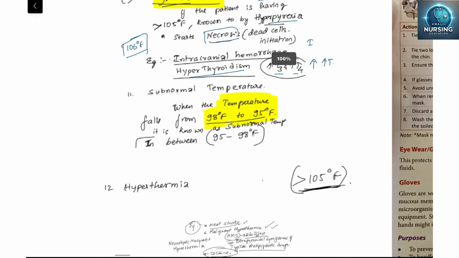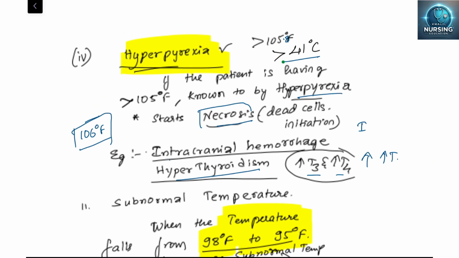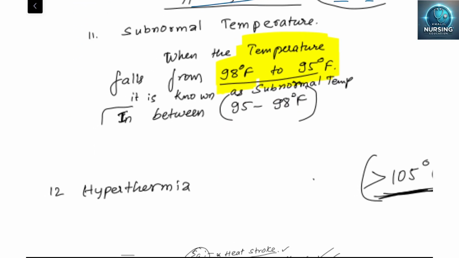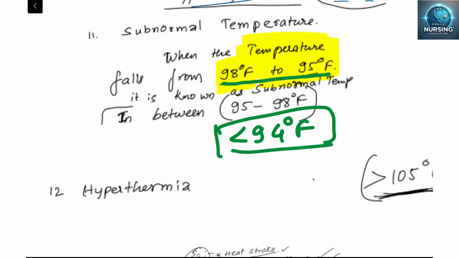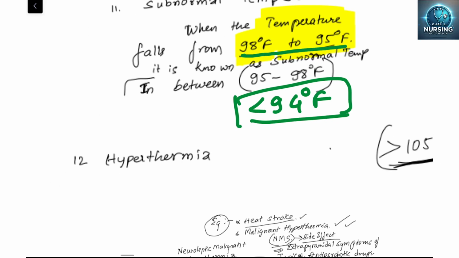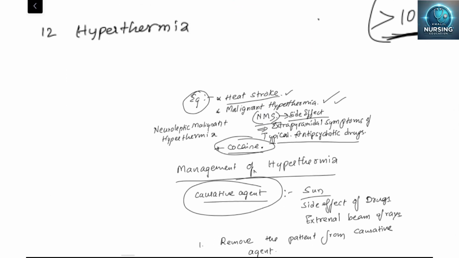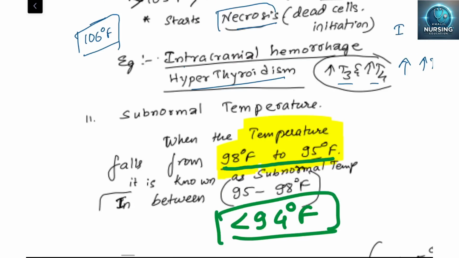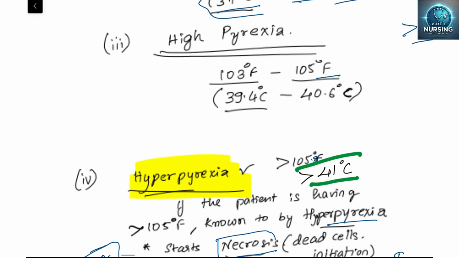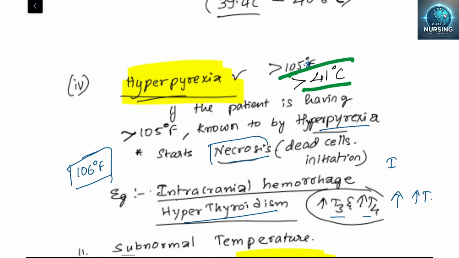Now we have discussed up to hyperpyrexia, more than 41 degrees Celsius, right? So subnormal temperature means what? 98 to 95 degrees Fahrenheit is a subnormal temperature. Less than 94 degrees Fahrenheit will be called hypothermia. What do we call less than 94 degrees Fahrenheit? Hypothermia, isn't it? So hyperthermia means more than 105 degrees Fahrenheit. Sir, you said hyperpyrexia is also 105 degrees Fahrenheit. Yes, hyperpyrexia is also 105 degrees Fahrenheit.